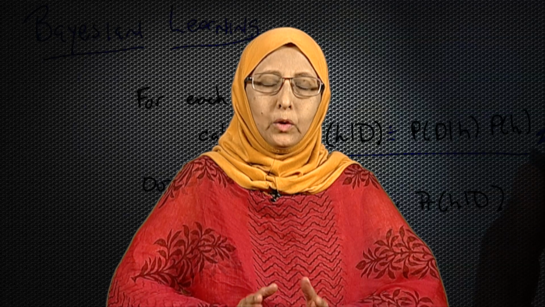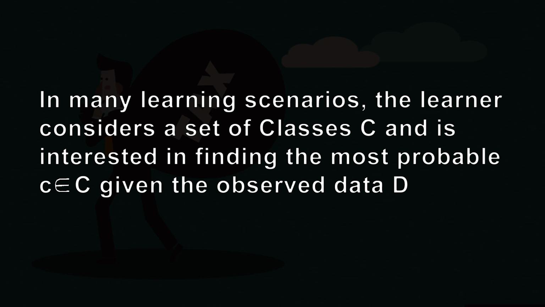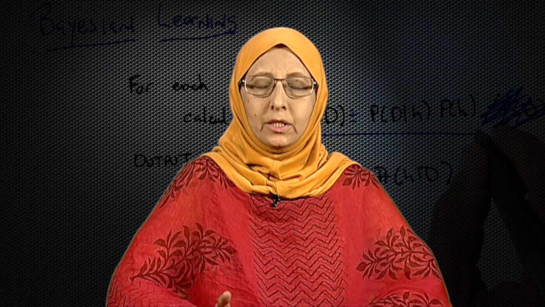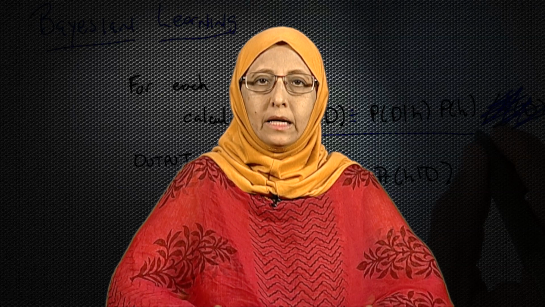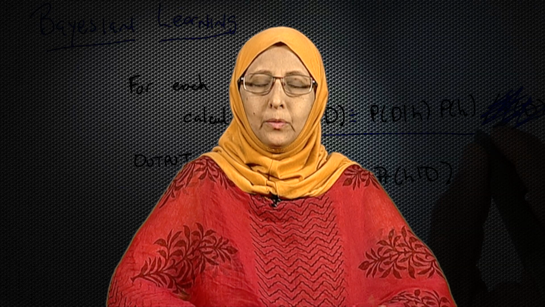Now, let us see how we compute the probability that the class cheat is yes given the data instance, and the second probability we need to compute is the probability that the class cheat is no given the data instance. So, we are going to compute two different probabilities, one in favor of cheat, one in favor of no cheat. Obviously, whichever probability is high, I can say that the particular instance can be classified under that particular class. So, if the probability of class cheat given the data instance is higher than the probability of no cheat given the data instance, then I can assign the class cheat is equal to yes.